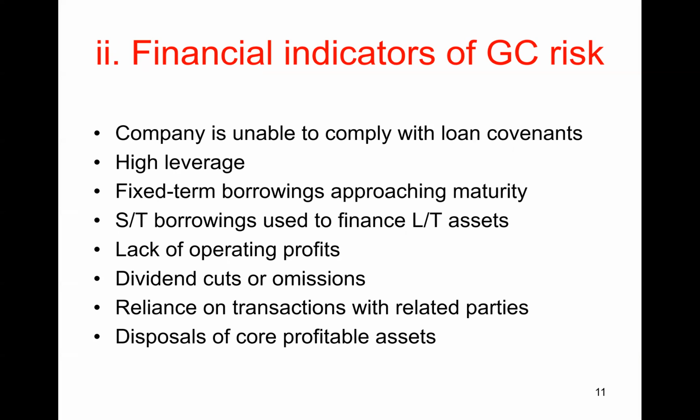major operating indicators. Next, we move on to financial indicators of going concern risk. The first one here is by far the most important, right? If there's one thing that you should definitely remember as an auditor, right, you should always check whether a company is going to be able to comply with its loan covenants over the next 12 months, right? Can the company meet the terms of the loan covenants? Because if it can't, if it defaults, then the company is far more likely to go bankrupt. So this is number one, right? Of all the indicators, this is the key one that you should consider.